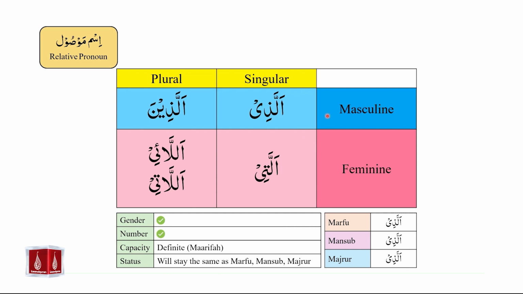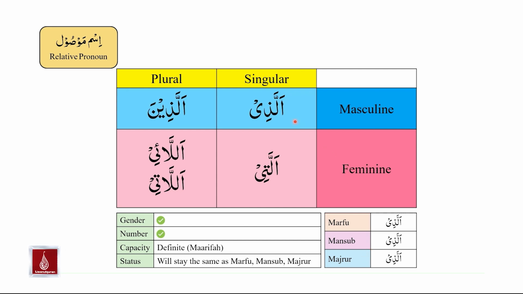Allazi is masculine, allazi is singular, allazi is definite in capacity or it is marifa. Why? Because relative pronouns belong to the 7 types of definite asma. Finally, allazi will stay the same in marfu, mansoob, and majroor forms. So all of these examples of relative pronouns that we have here, they will be written and read the same in marfu form, mansoob form, or majroor form. So allazi will stay allazi as marfu, mansoob, and majroor.